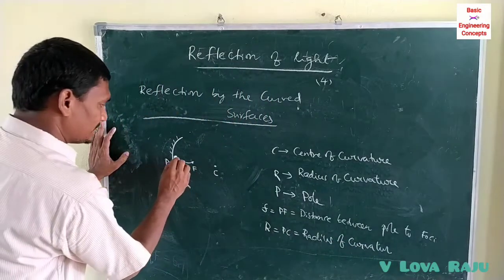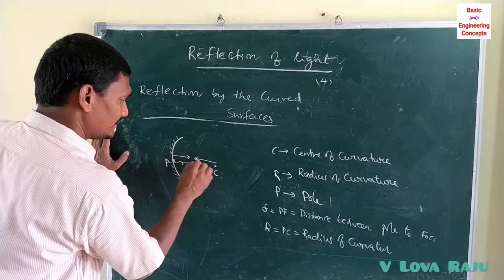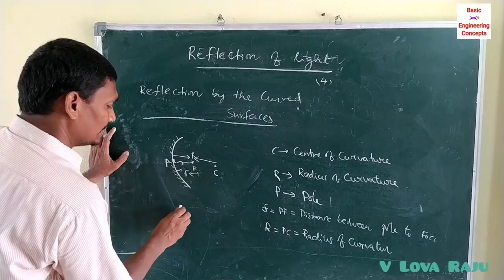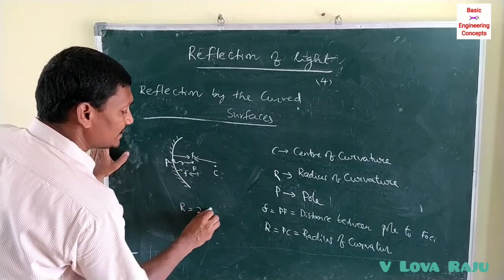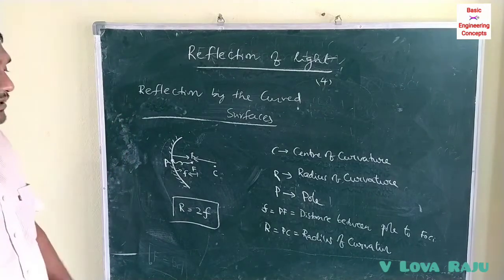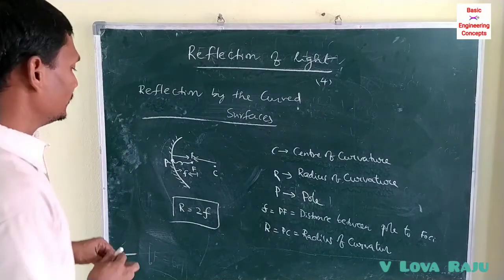This is the radius of curvature. This is the focal length. The radius of curvature is always double the focal length.